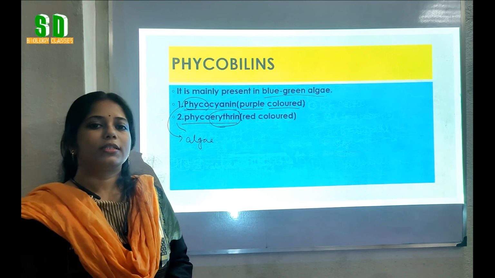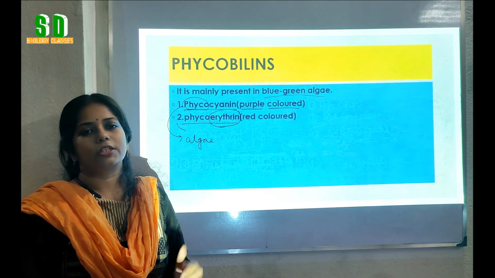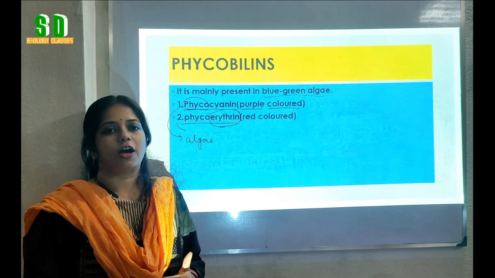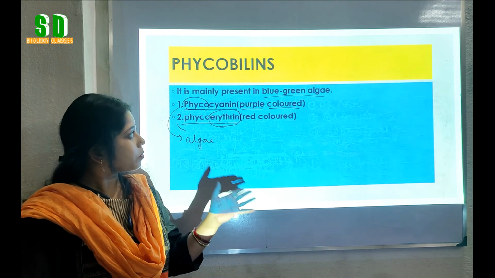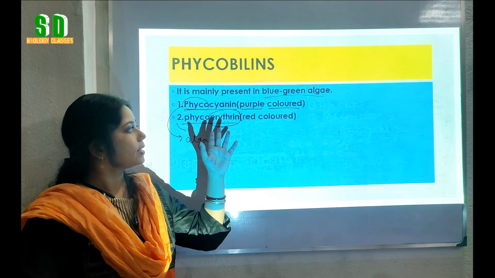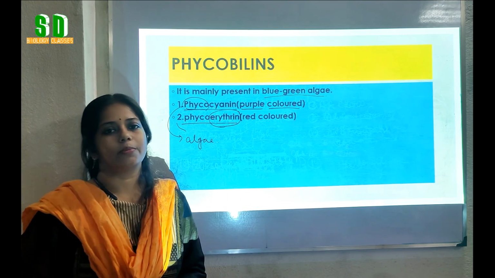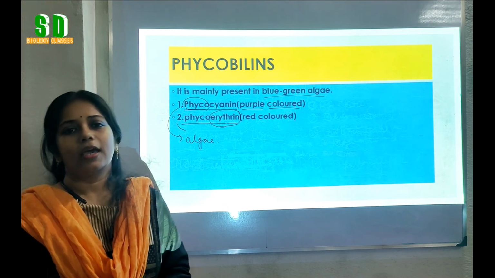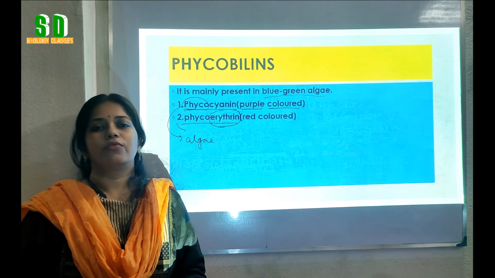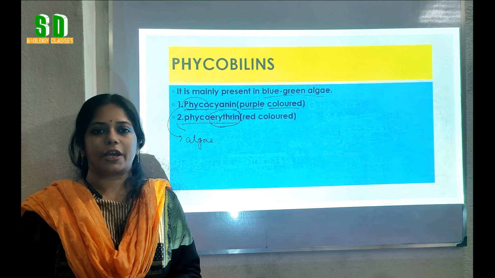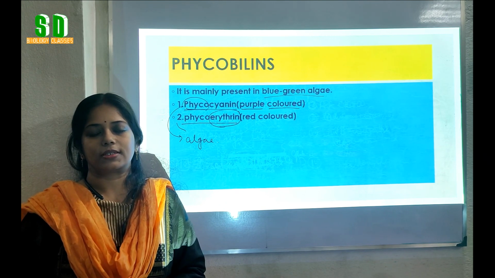So students, till now we have learned about the different types of pigments which are present in the green plants as well as in the blue-green algae and help in the process of photosynthesis. In the next video, we will know about the light reaction of photosynthesis. Thank you.